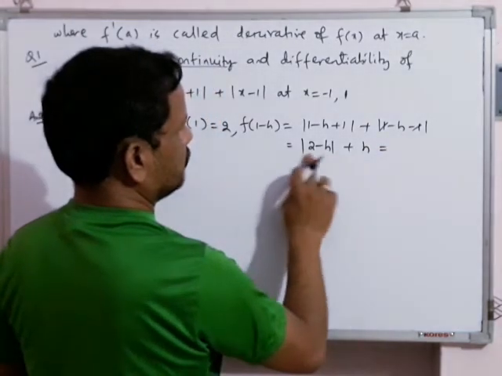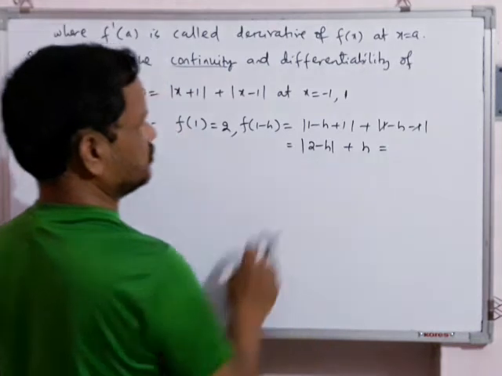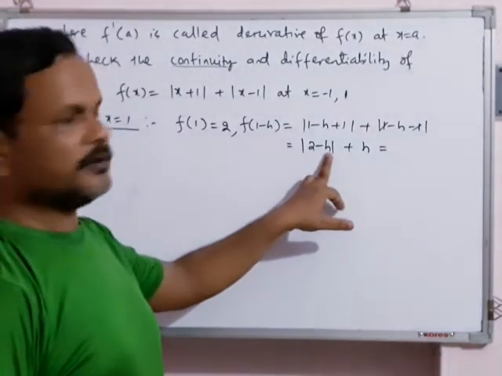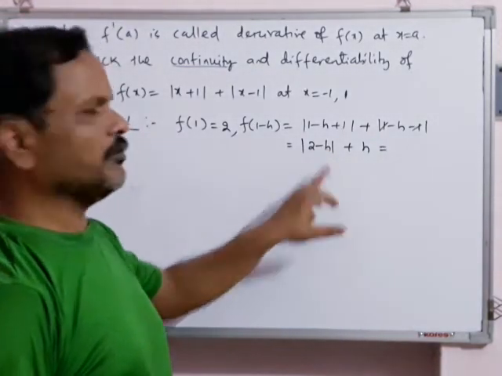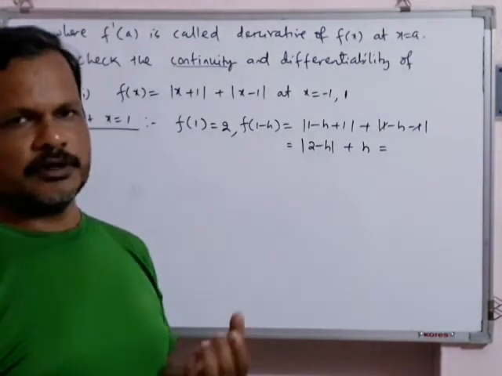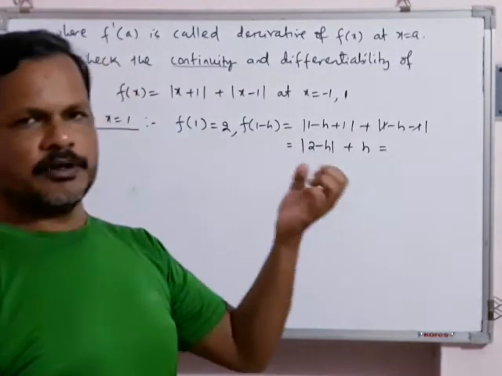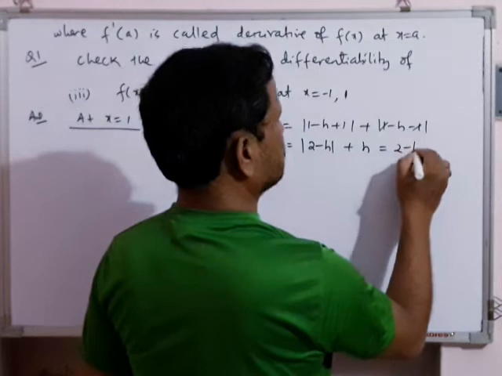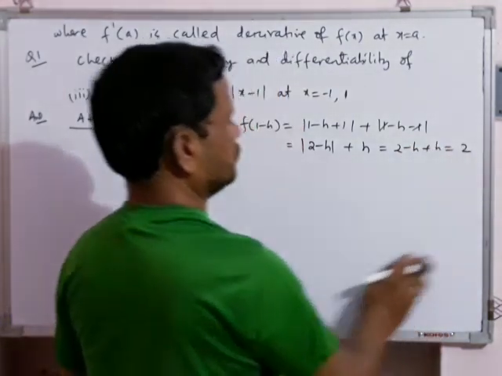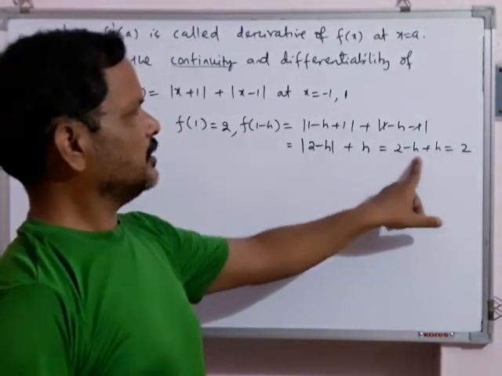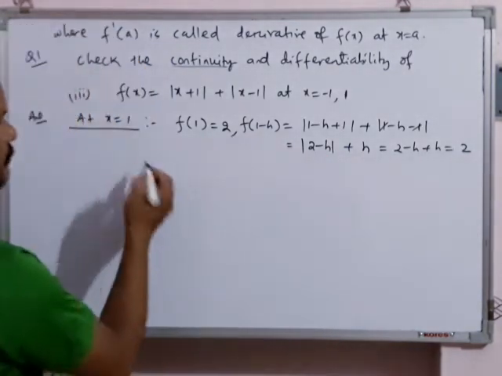What should |2 - h| be? |2 - h| is 2 - h, because h is a very small quantity. So 2 minus a very small quantity will remain positive. The modulus of a positive number is the number itself. So this is 2 - h + h. Finally it is 2. Understood? This is 2 - h, this is h. h cancels, giving 2. This is your f(1 - h).